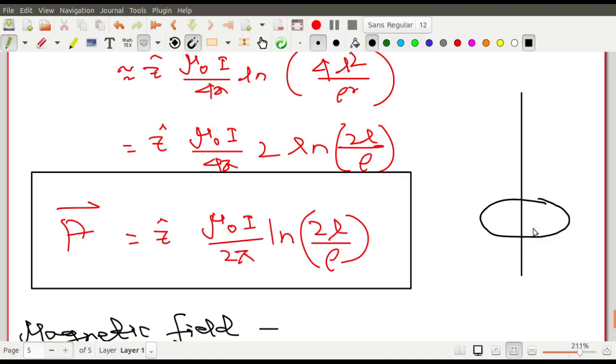So suppose this is your polar coordinate system. যদি একটা পোলার কোঅর্ডিনেট সিস্টেম হয় তাহলে সেখানে তোমার কি কি লাগতে পারে? So for a polar coordinate system you need this distance, this one rho, and you need this angle phi. rho r theta বলো বা rho phi বলো, r theta or rho phi. But for cylindrical coordinate system, in addition to this you need the height. Cylindrical coordinate system এ তোমার height টাও দরকার পড়ে, because this is 2 dimension, এটা তো 2 dimension হয়ে আছে এখন on a plane.